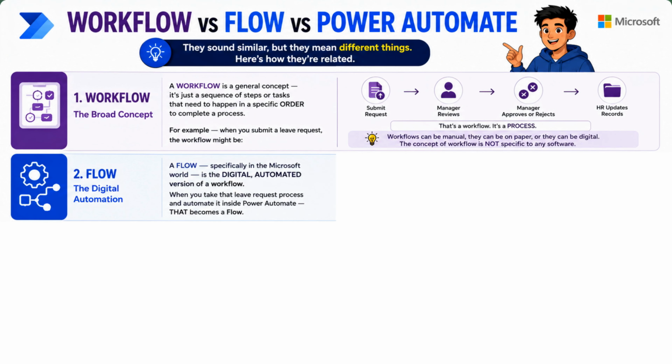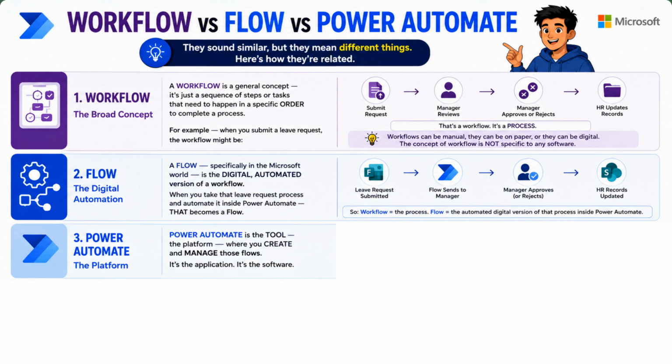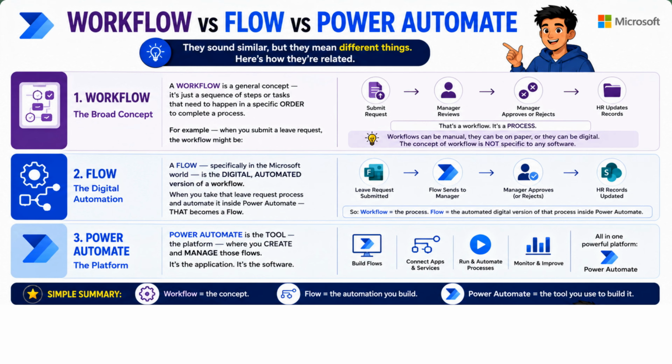Second, a flow, especially in the Microsoft world, is a digital automated version of a workflow. When you take that leave request process and automate it inside Power Automate, that becomes a flow. So workflow, the process. Flow, the automated digital version of that process inside Power Automate. And last, Power Automate. It's a tool inside Microsoft Power Platform where you create and manage those flows. It's the application, it's the software. Simple summary. Workflow is the concept, flow is the automation you build, Power Automate is the tool you use to build it.